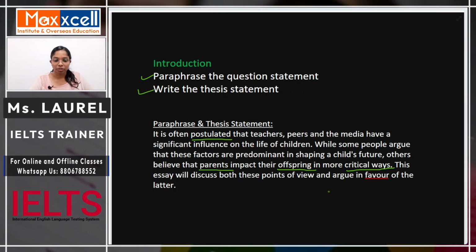Now coming to the next part, the thesis statement. The thesis statement is basically what you will be covering in the essay. So in case of this essay, we are going to look at both the points of view and we are also going to give our opinion. So here you can see my thesis statement. This essay will discuss both these points of view and argue in favor of the latter. Right, so I have said that we will discuss both, and I have also made it clear what is my standing with respect to this topic.